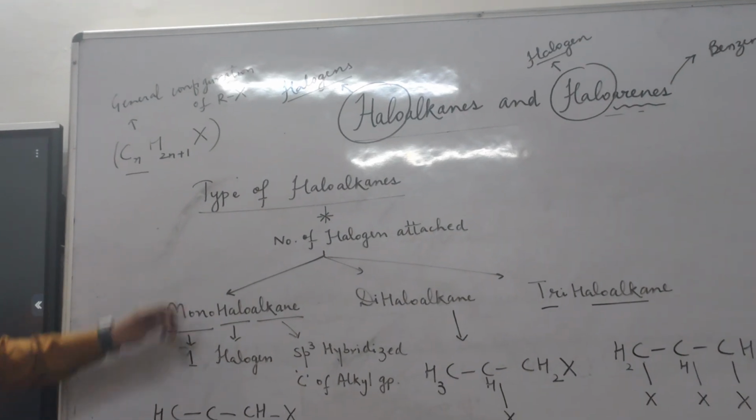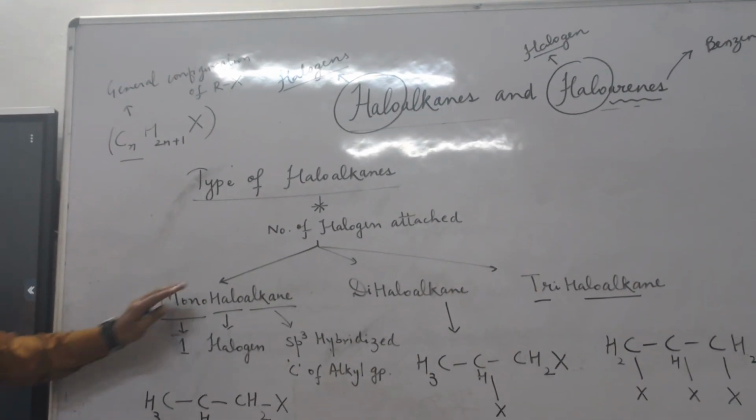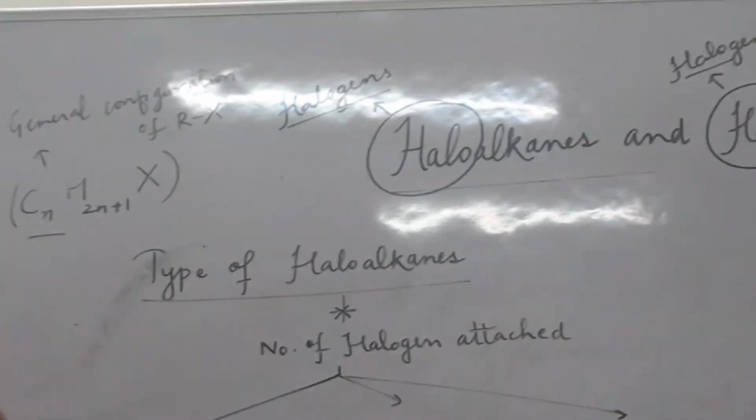So this is all about the types of haloalkanes: monohaloalkanes, dihaloalkanes, and trihaloalkanes.